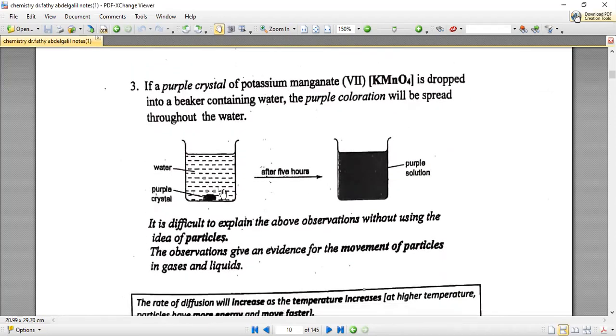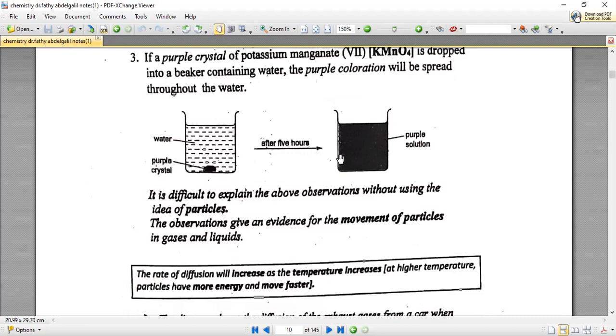Here is an example of diffusion in liquids. If we have a purple crystal, a piece of solid of a certain substance named potassium manganate, you need only know that its symbolic form is KMnO4, and it's not the time for memorizing that substance. But all I want you to know is that when this purple crystal of potassium manganate is dropped in a beaker containing water, after a while the purple coloration will spread through the water.